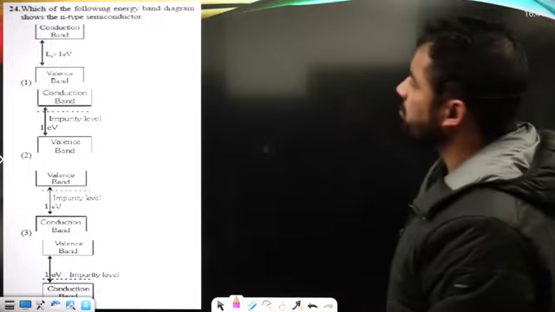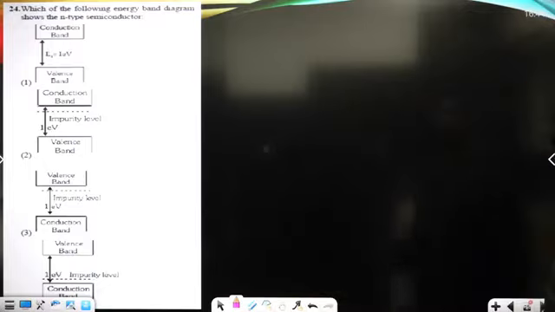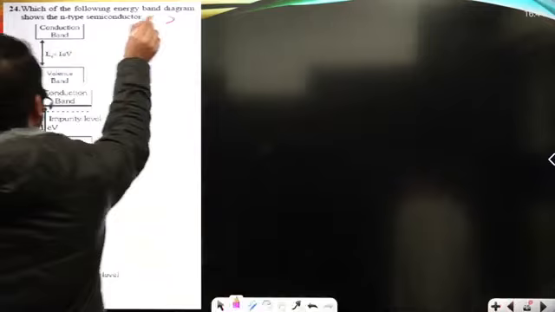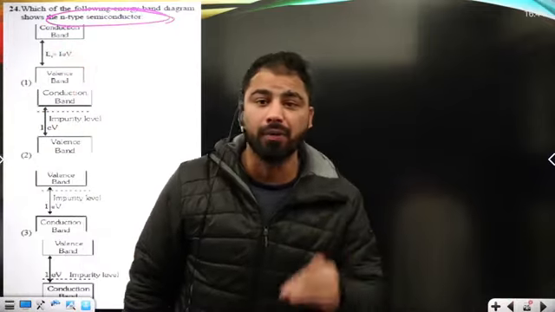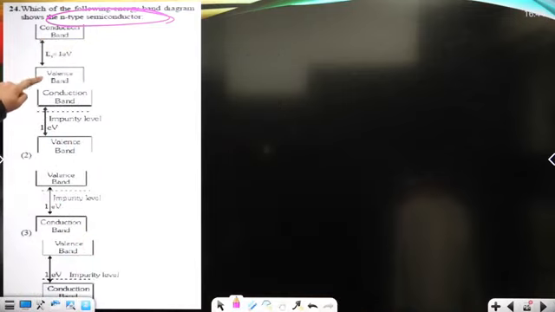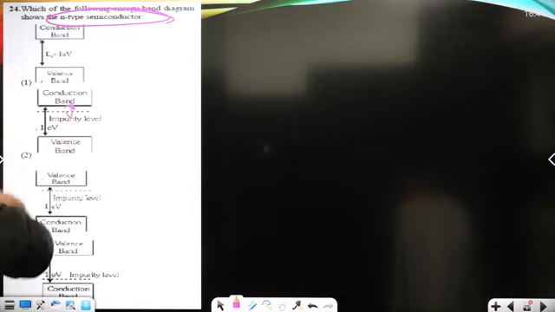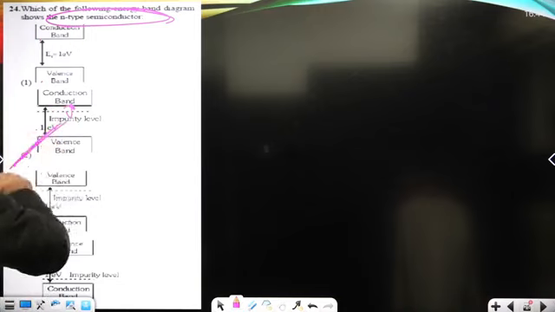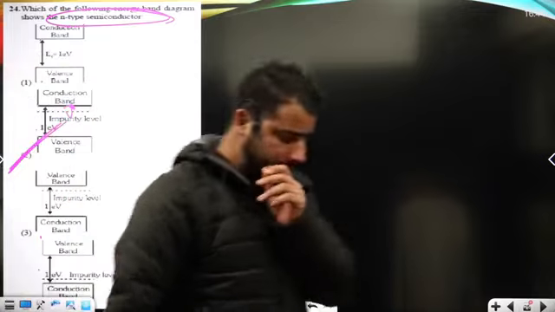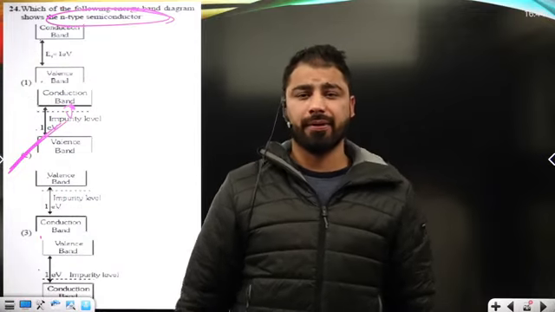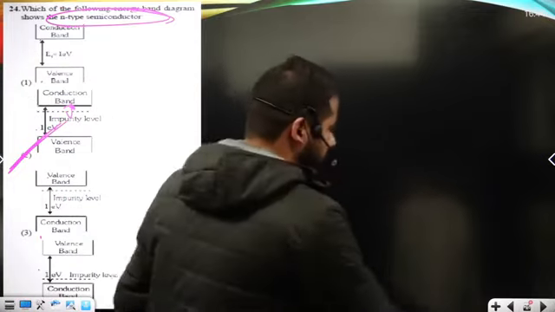Now, which of the following energy band diagrams shows the N-type semiconductor? In an N-type semiconductor, basically the impurity level is below the conduction band. Here it is the conduction band, here it is the valence band. It's not shown that the impurity level is in the conduction band. It is below here. We don't need to go and check another option. So option second is the answer, because the impurity level lies below the conduction band in an N-type semiconductor.